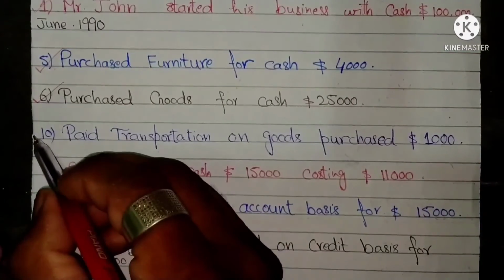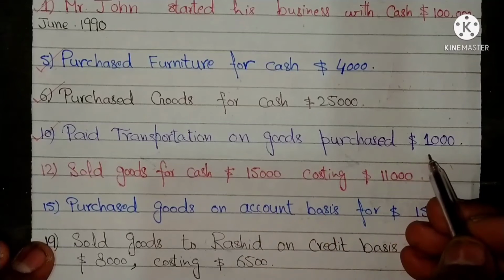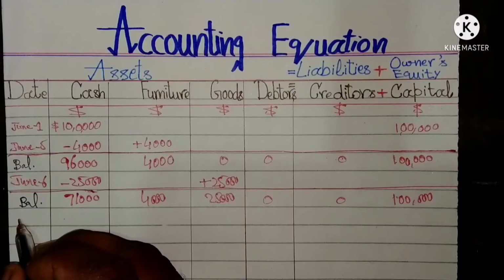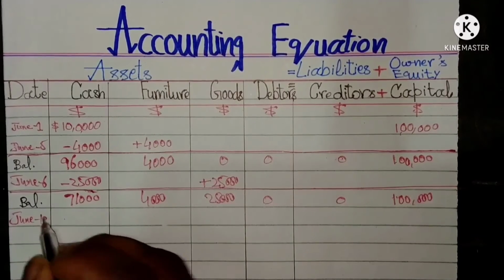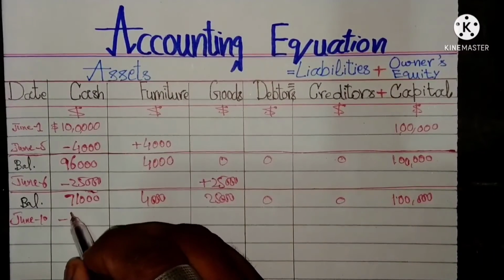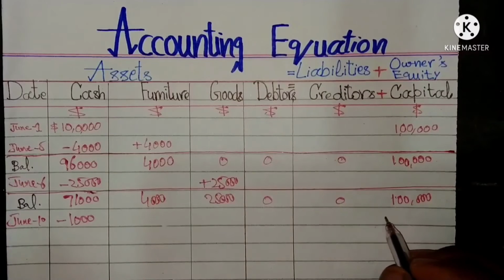On 10th June, paid transportation charges on goods purchased, $1,000. The entry will be: on June 10th, $1,000 less from cash and less from owner's equity.